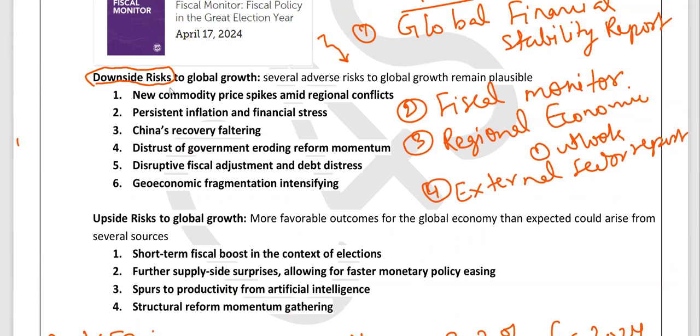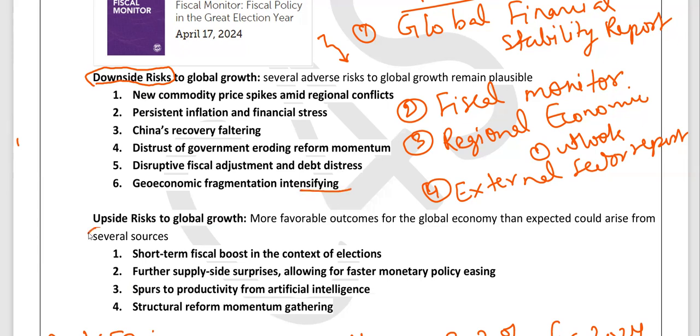So the risks were new commodity price spikes and regional conflicts, persistent inflation and financial stress, China's recovery faltering, distrust of government eroding reform momentum, disruptive financial adjustments and debt distress, geo-economic fragmentation, tension.